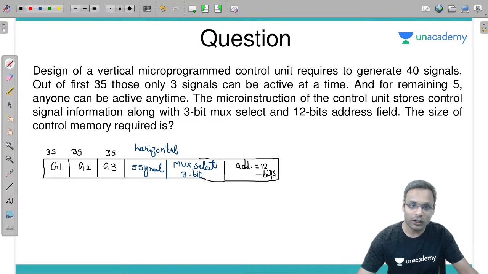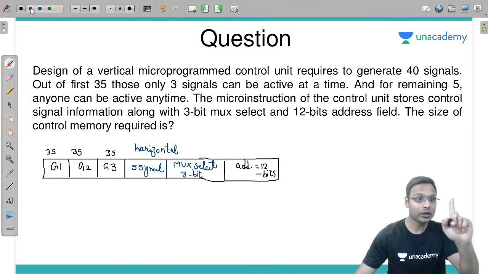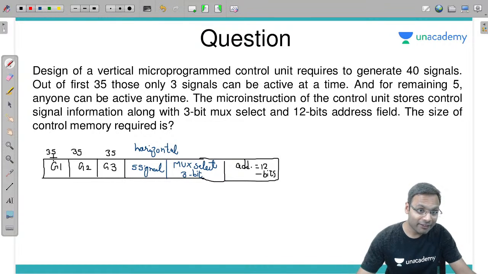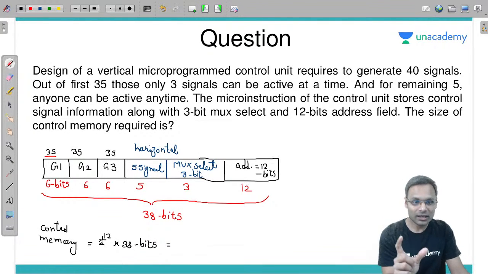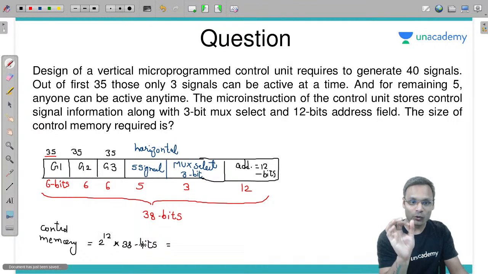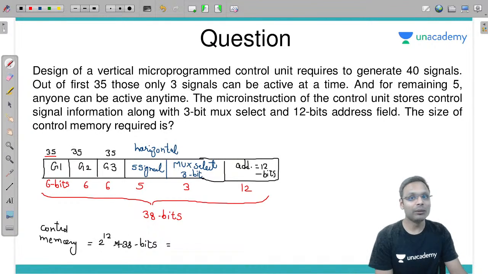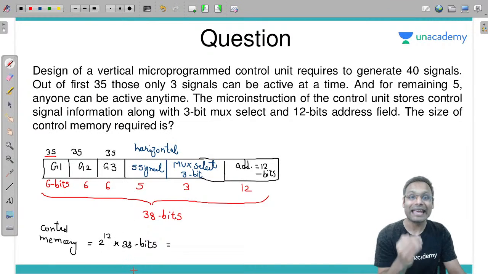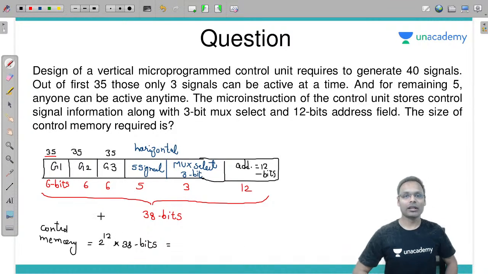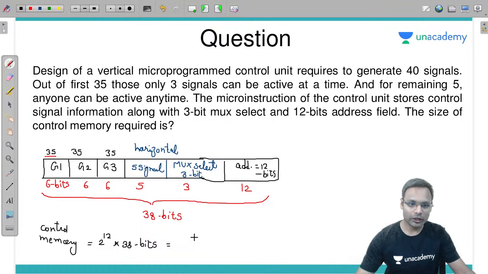The size of control memory required is, look at this, if you want to have the answer in kilobits, multiply 2 power 2, which is 4 into 38, that will be kilobits. If you want to have the answer in kilobytes, divide this entire thing by 8, and you will be getting kilobytes also. So it will be 19 kilobytes.